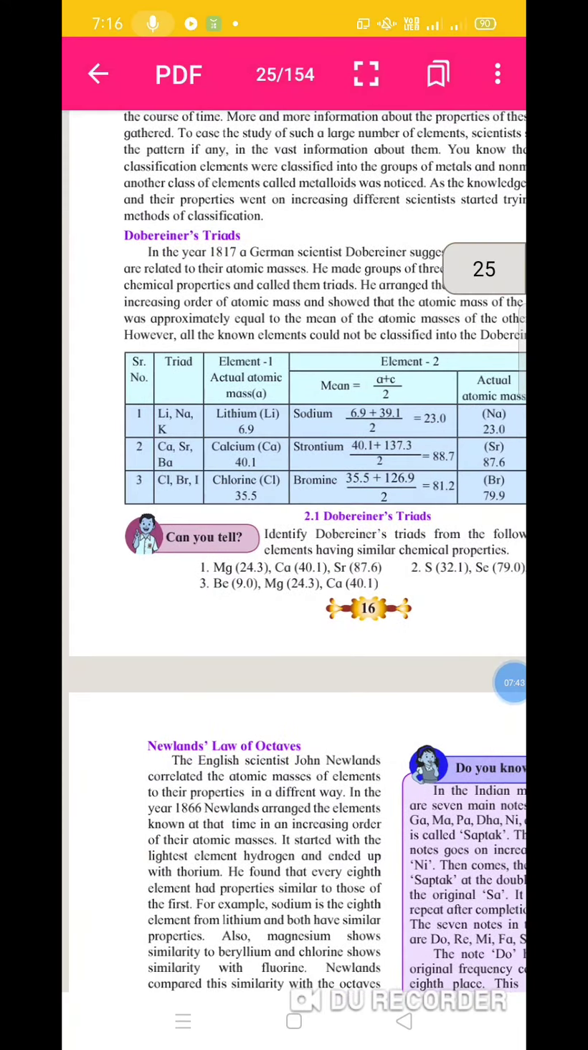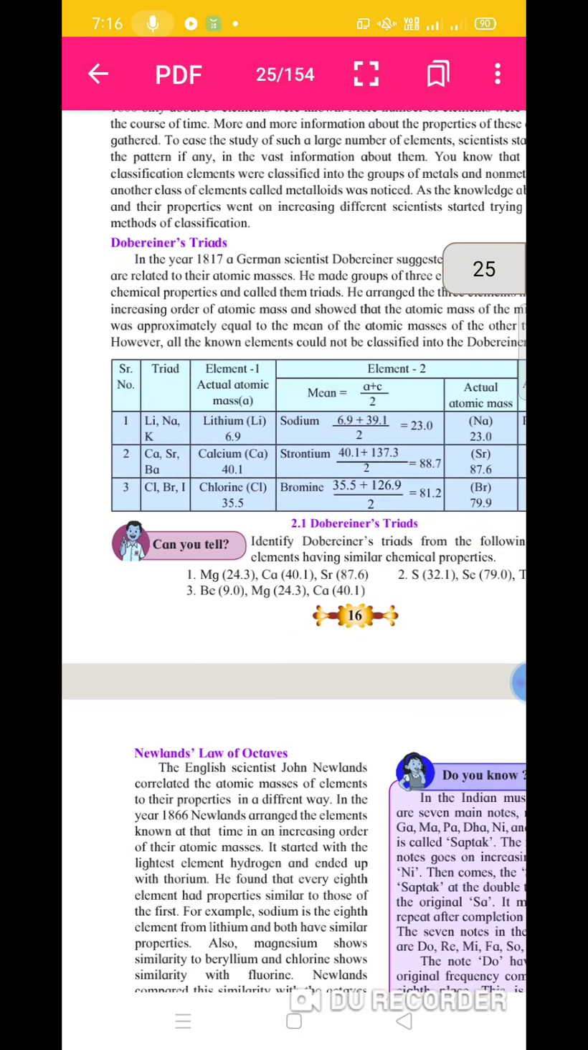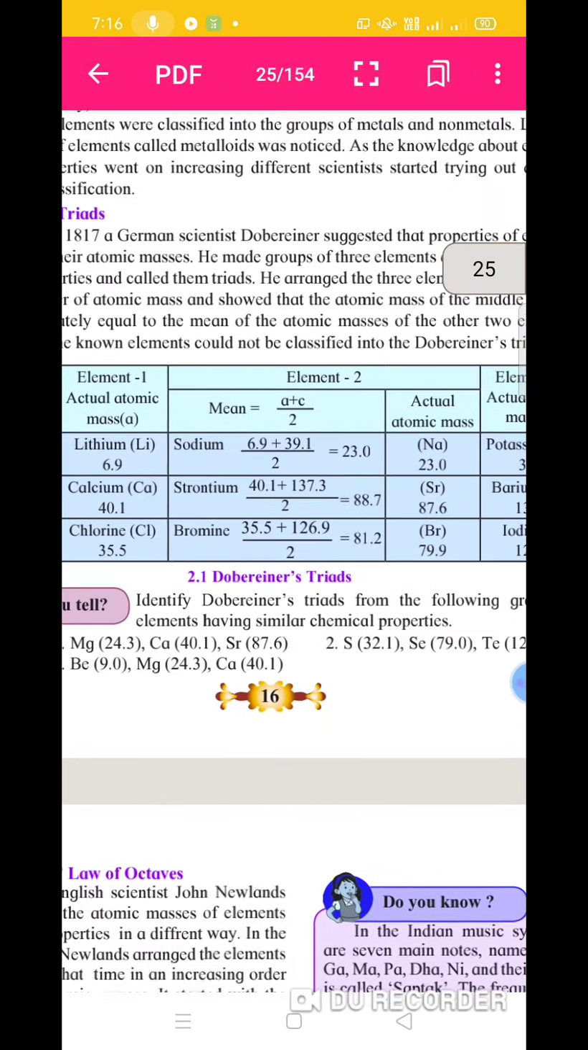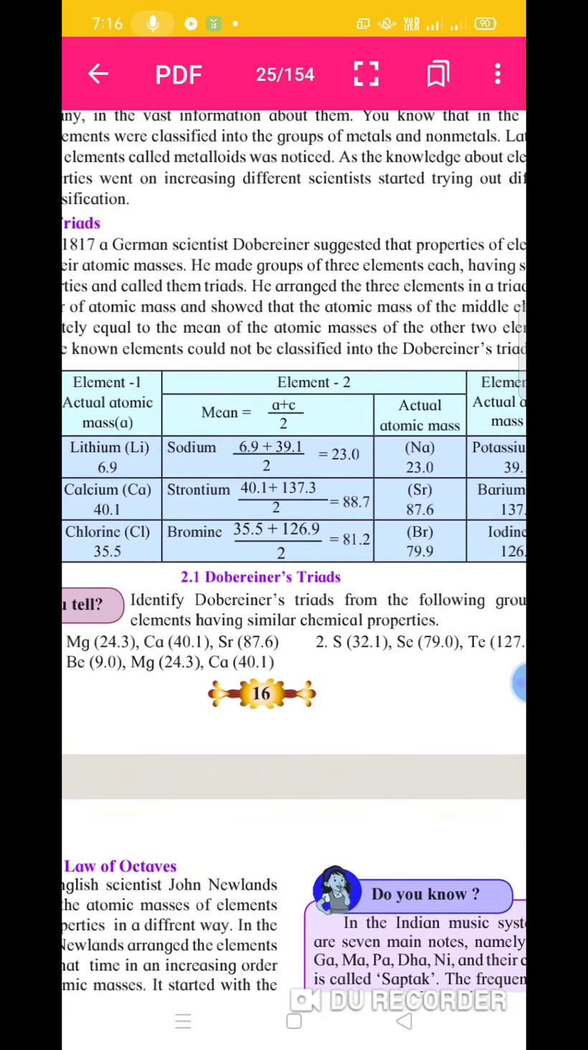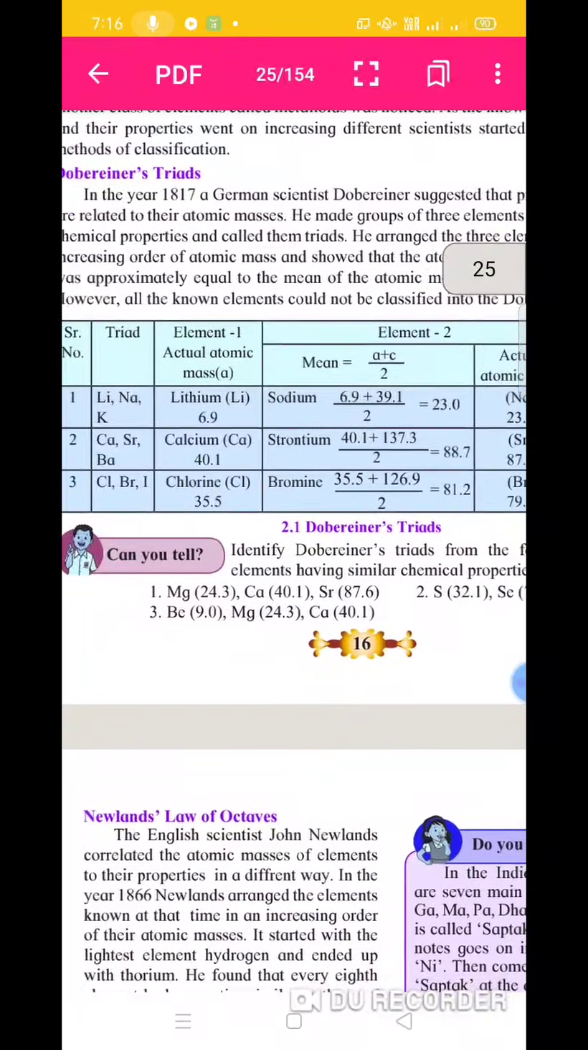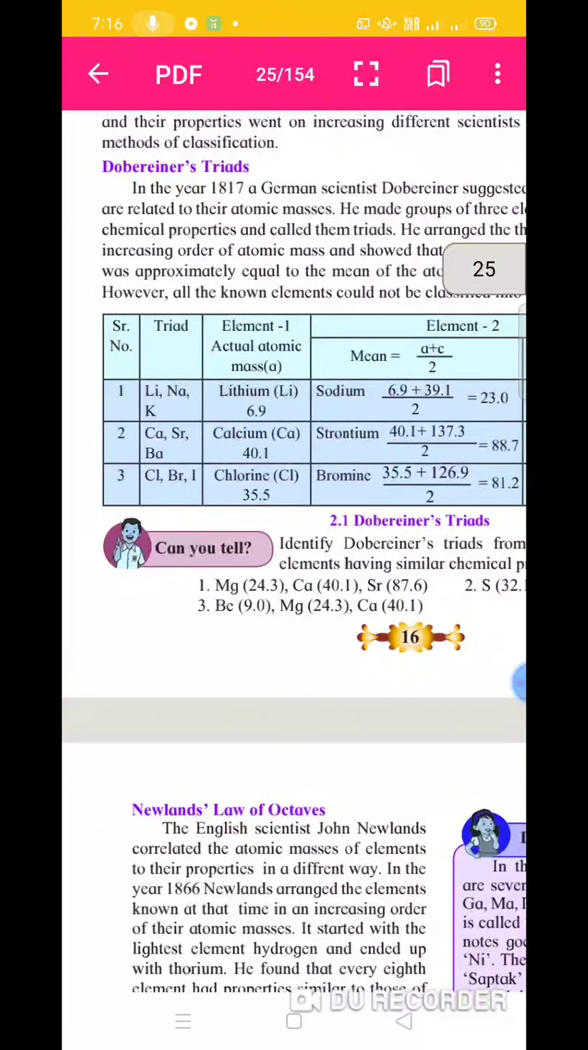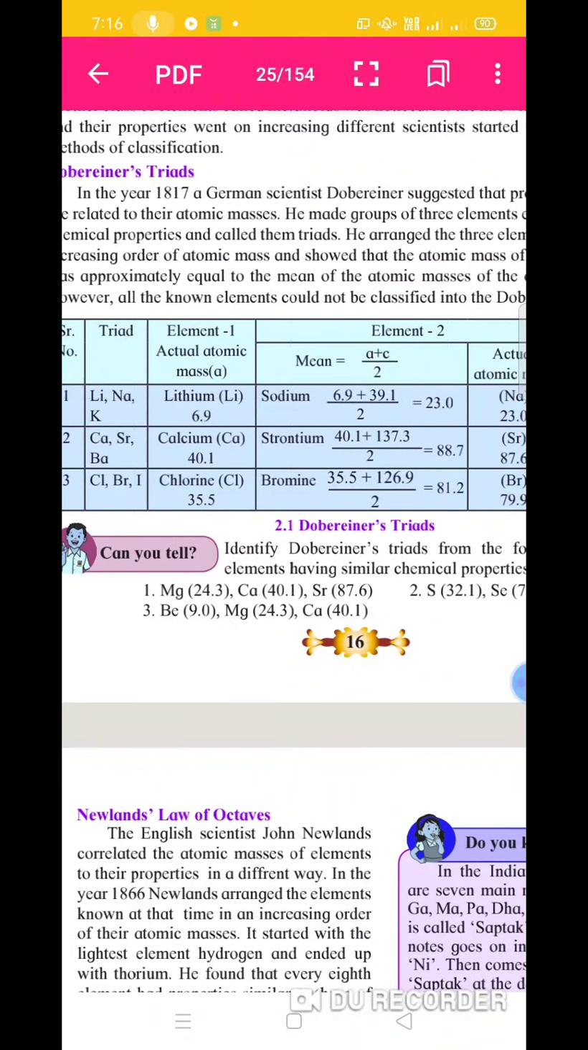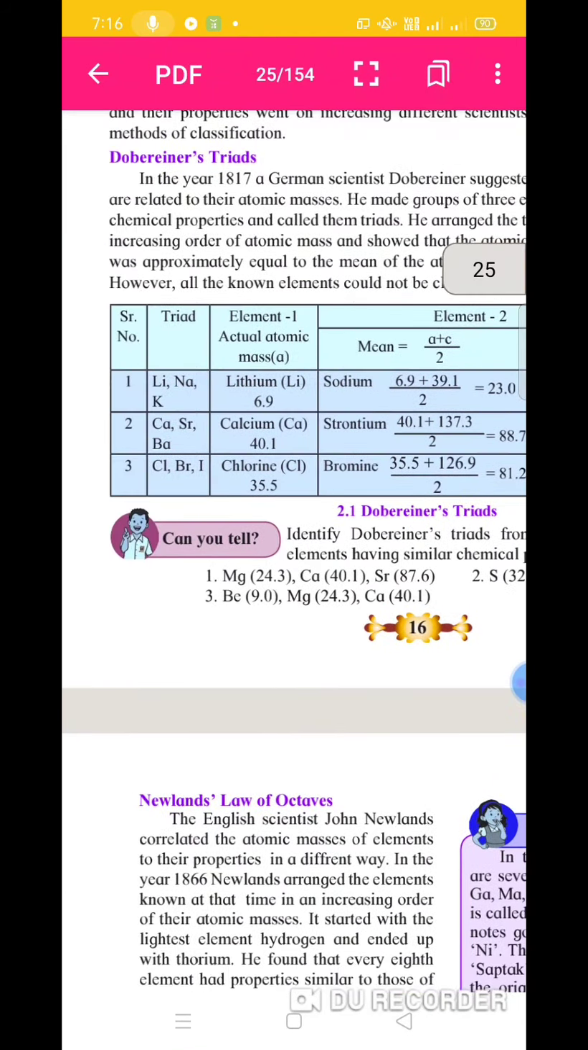Second example of a triad is calcium, strontium, and barium. The atomic mass of the middle element strontium is the average atomic mass of calcium and barium. Here strontium has the atomic mass 88.7. How is it found? The atomic mass of calcium is 41.1, and the atomic mass of barium is 131.3, and the average of these two is 88.7. So this is the atomic mass of the middle element strontium.